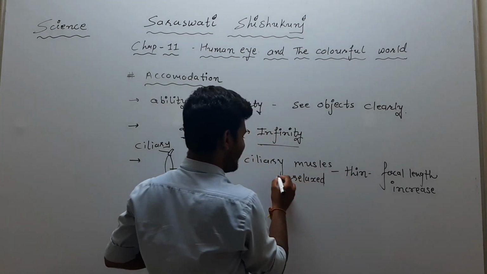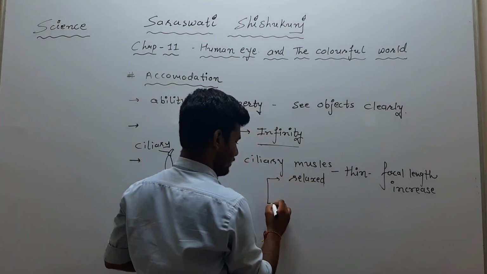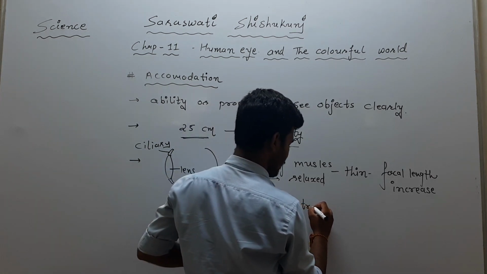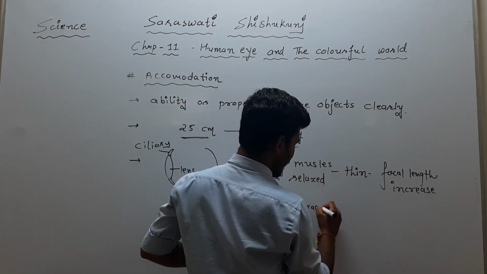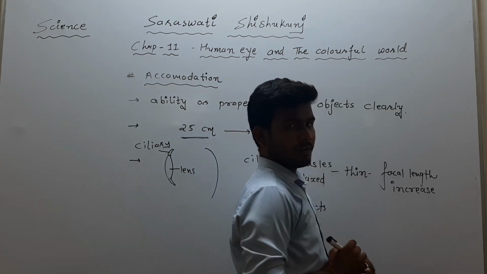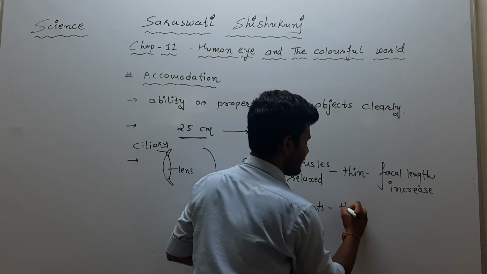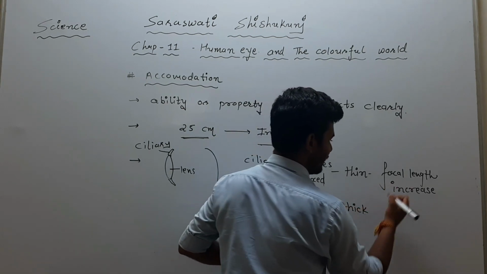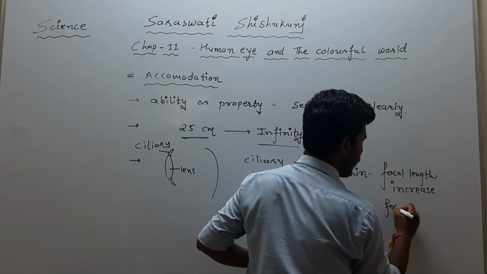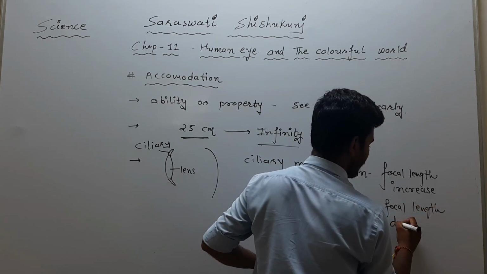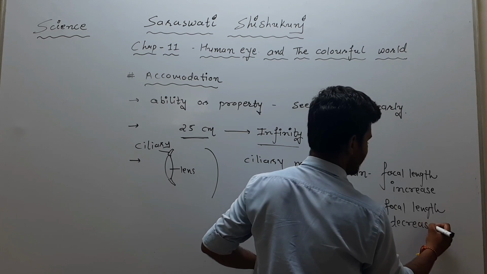When our ciliary muscles contract, our eye lens will be thick and our focal length will decrease.